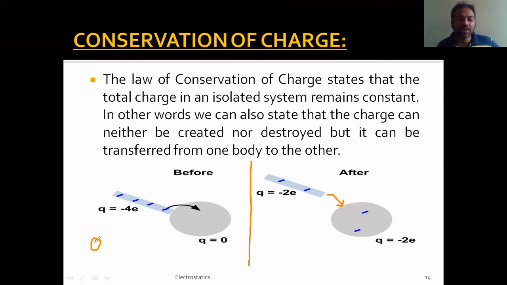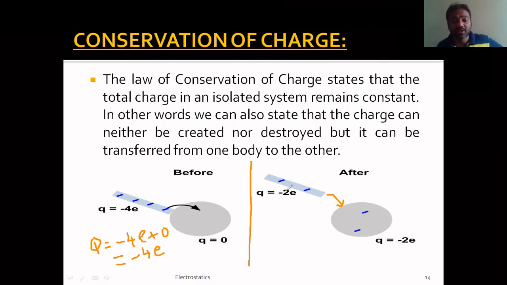Now let us try to find the total charge of the system. The total charge of this system is the charge of this rod plus the charge of the sphere, right? The charge of this rod we can write as minus 4e, and the charge of the sphere is 0. So now the total charge of this system is coming out to be minus 4e. I hope it is clear.